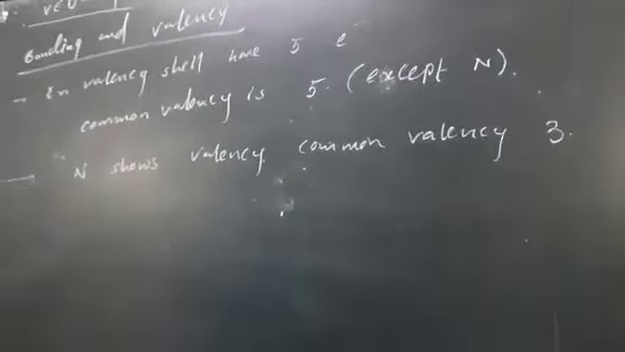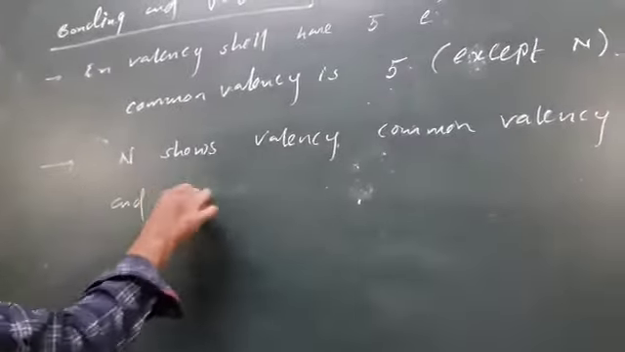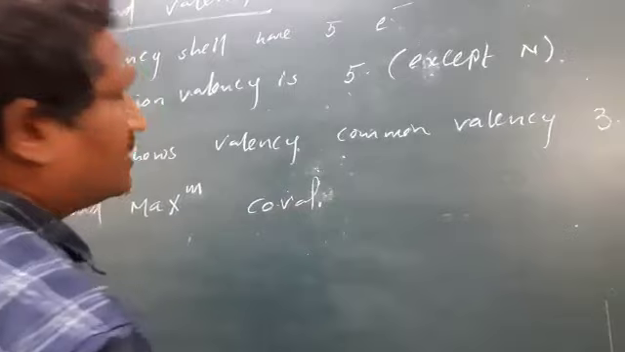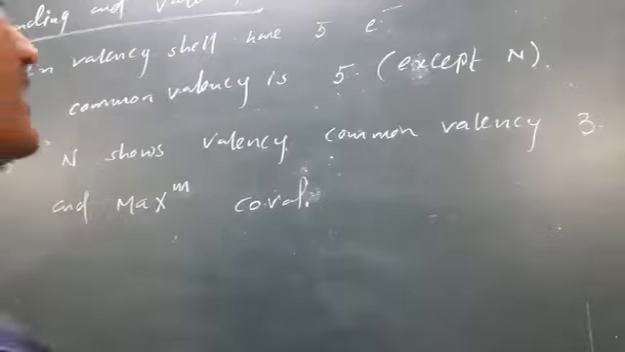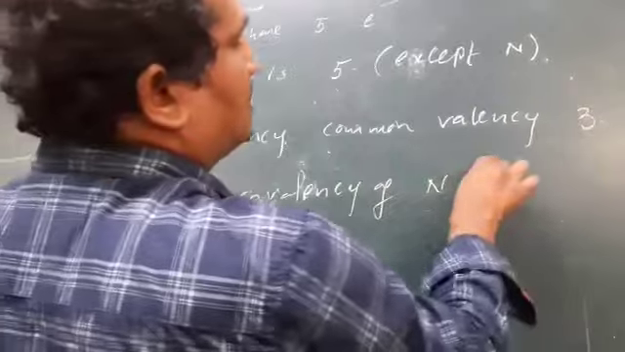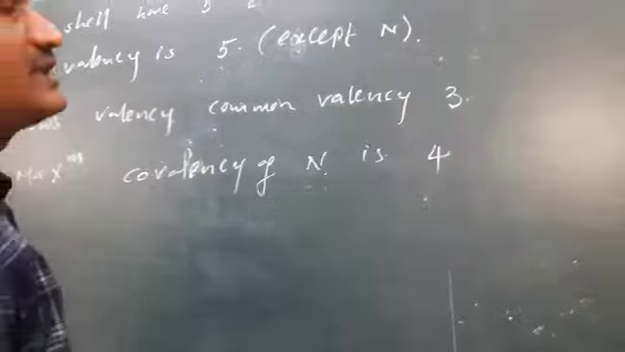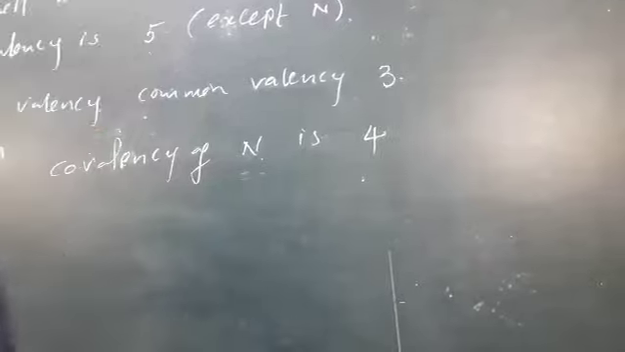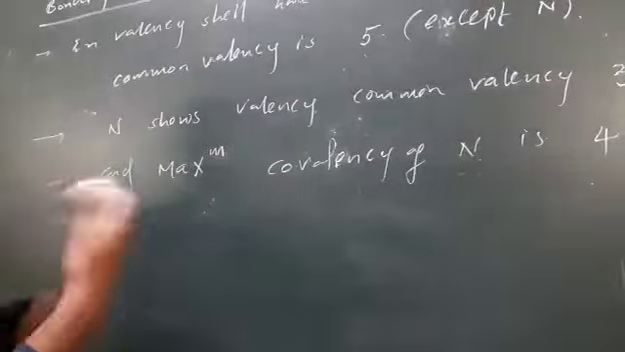And the maximum covalency of nitrogen, covalency being the number of covalent bonds formed, is 4. That means nitrogen can form a maximum of only 4 bonds. More than that it cannot form.